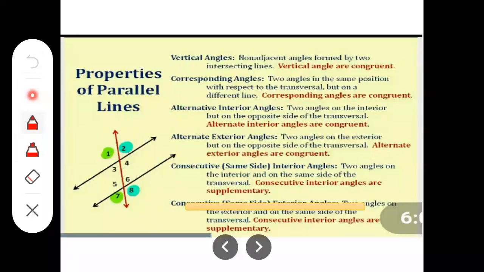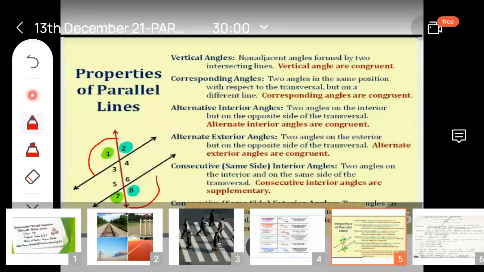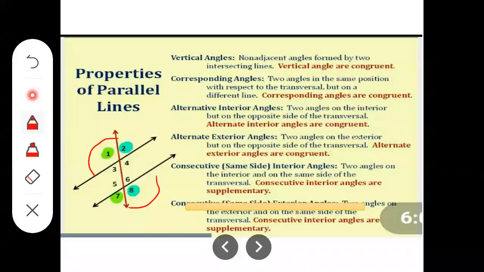Alternate exterior angle means one angle is this one and another is this one. Those are also congruent with the same measurement. If one is given, the other will have the same measurement as the first. That is the alternate exterior angle.